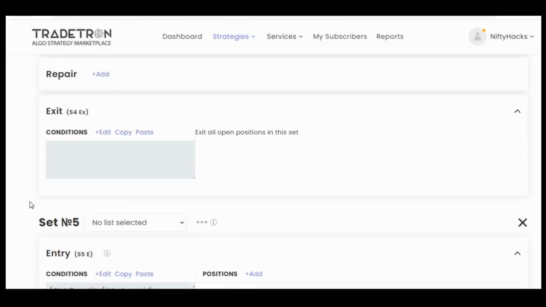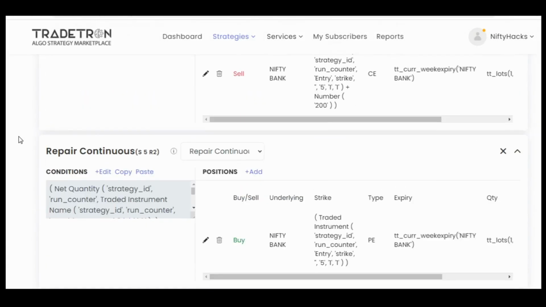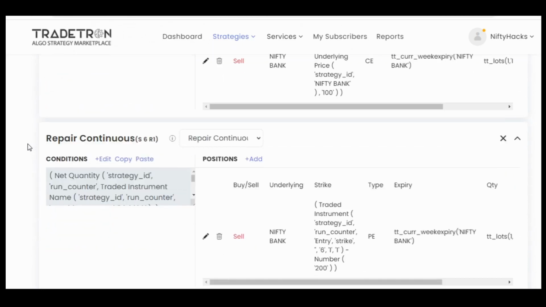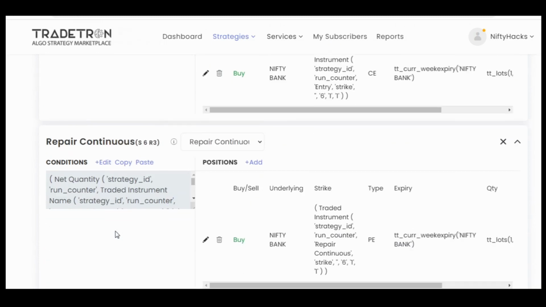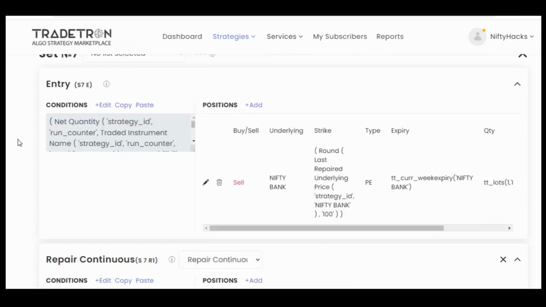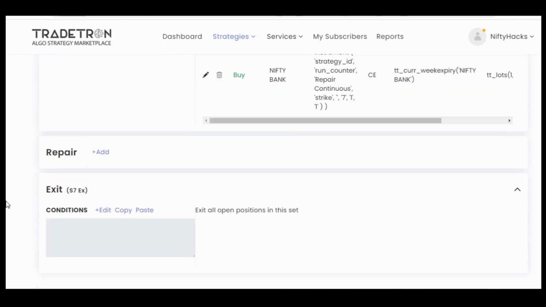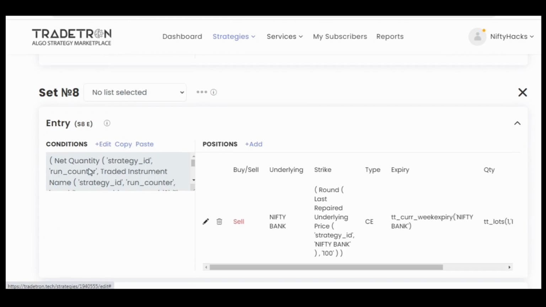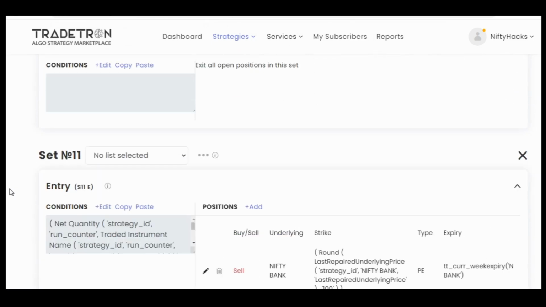Afterwards, all sets are just copy paste of the above set 2 and set 4. You just have to change these legs' parameters everywhere. If it's set 6, then use 611. If it's set 7, then simply use 711 everywhere. Just change that after copy paste, copy paste, copy paste. So these are similar things.